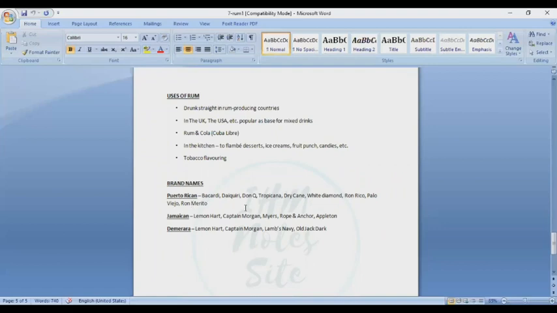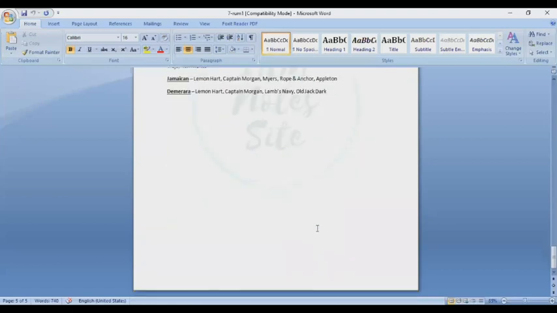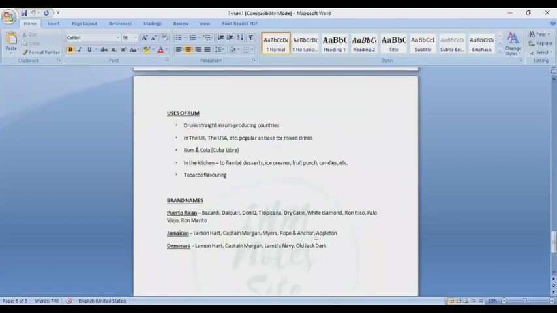And another is the brand names. Puerto Rican rums are Bacardi, Daiquiri, Don Q, Tropicana, Dry Cane, White Diamond, Ron Rico, Polavigio, Merito. Jamaican are Lemon Heart, Captain Morgan, Myers, Rope, Anchor, Upton. Demerara rums are Lemon Heart, Captain Morgan, Lambie Navy, Old Jack Dark. These are the Demerara rum. Okay.